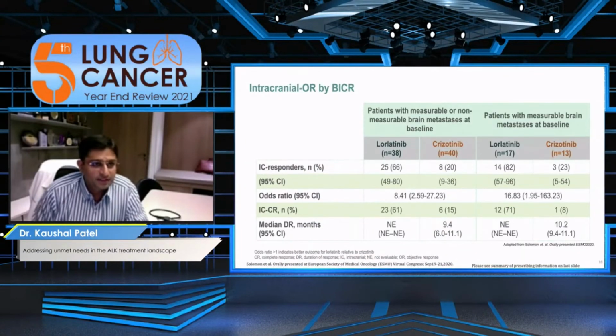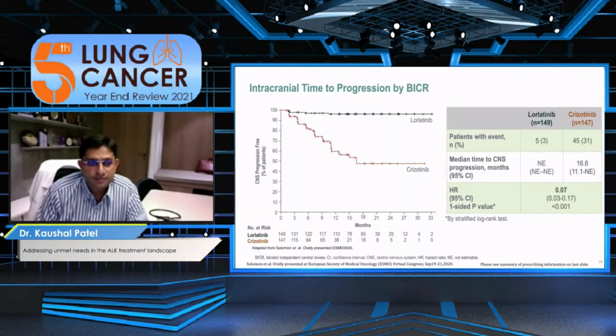If we see the intracranial overall response rate in patients with ALK positive brain metastasis, we can say that in either group, whether the patient had baseline brain metastasis or developed brain metastasis while on treatment, the patient will get maximum advantage with lorlatinib compared to crizotinib. So the intracranial response is much better in patients treated with lorlatinib.